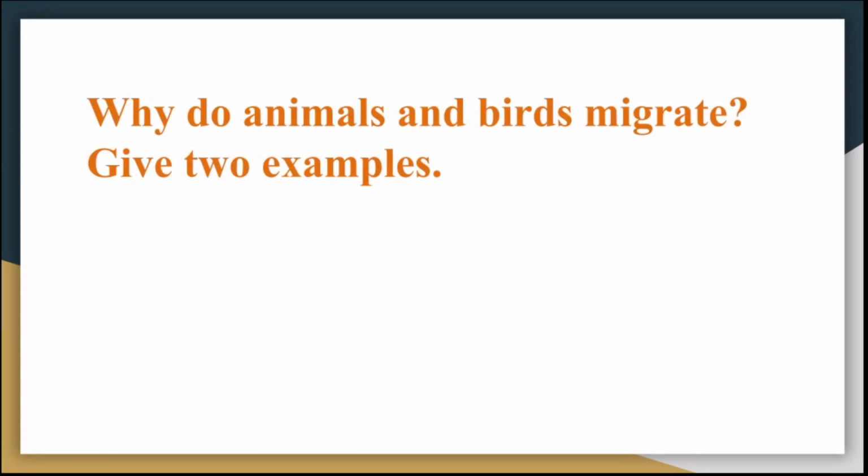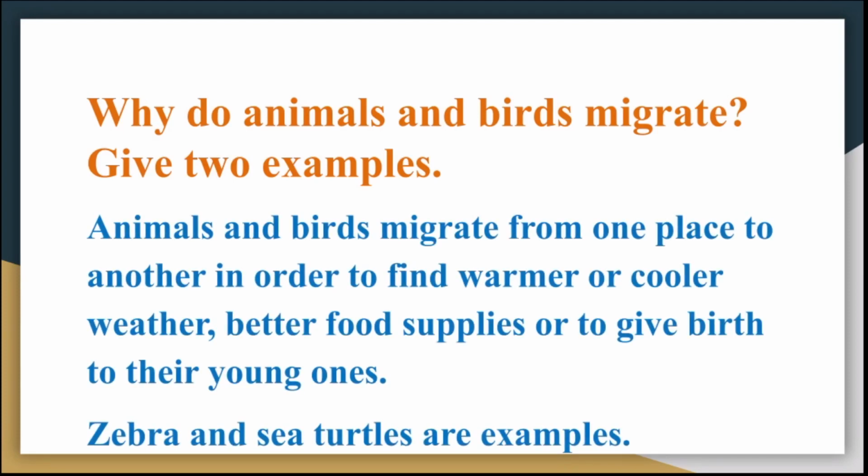Next question is, why do animals and birds migrate? Give 2 examples. And the answer is, animals and birds migrate from one place to another in order to find warmer or cooler weather, better food supplies, or to give birth to their young ones. Children, why do animals and birds migrate? Animals and birds migrate from one place to another in order to find warmer or cooler weather, better food supplies, or to give birth to their young ones. Examples are zebra and sea turtles.